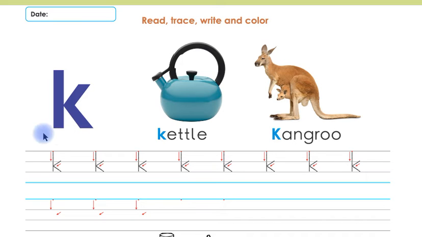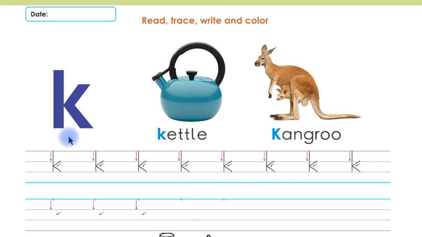Now say with me children. K kettle, k kangaroo. Say again children. K kettle, k kangaroo. Children, the beginning sound of kettle is k and the beginning sound of kangaroo is k.